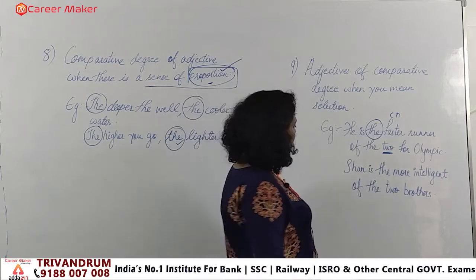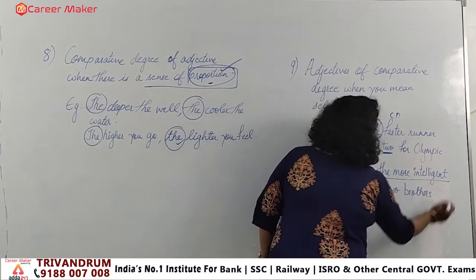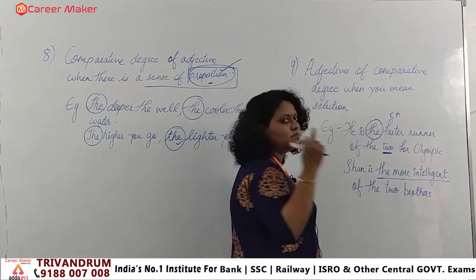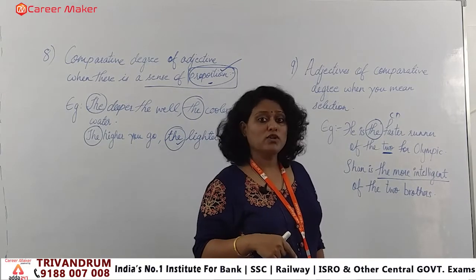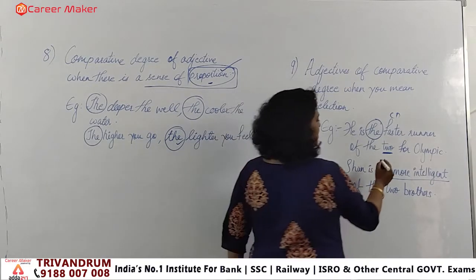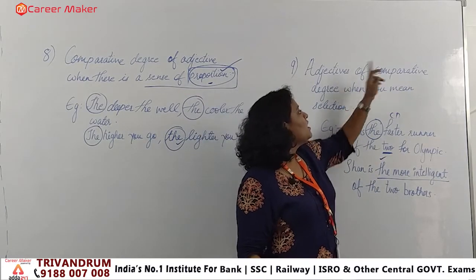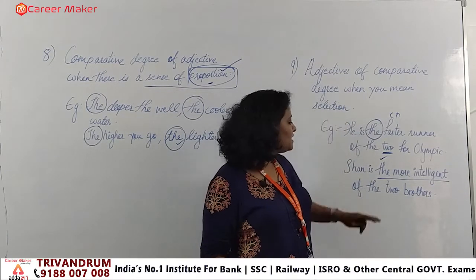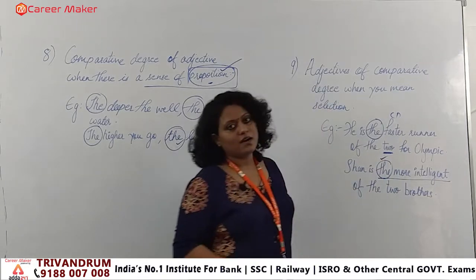Clear? The same frame. Shan is the more intelligent of the 2 brothers. That means there are 2 brothers, and from those 2 brothers, Shan is the more intelligent one. So we applied the definite article. So whenever we are using the comparative degree and it is used on a selection basis, at that time we have to apply the definite article with the comparative degree.